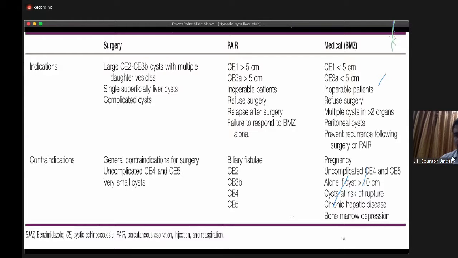If a cyst is more than 10 centimeters, there is a risk of rupture. Because of the side effects of albendazole on the bone marrow and liver function tests, we should not give it in chronic hepatic disease and bone marrow depression.